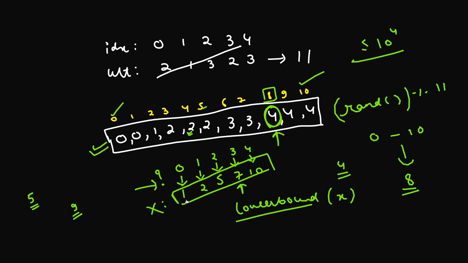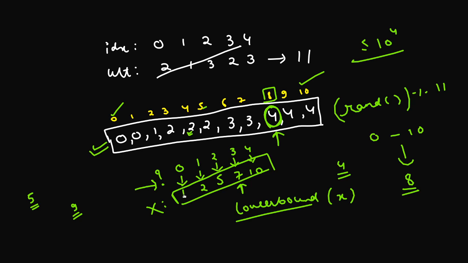And if I try to obtain the lower bound here, so the lower bound for 8 is the first such number which is greater than or equal to 8, which is 10, and this 10 is actually present at index number 4. Now I can just take this index, which is the answer that is same from here as well. So this is what we'll be doing. We'll be first constructing this array X. If you see, that's not a very typical task. That's in fact a very simple task.